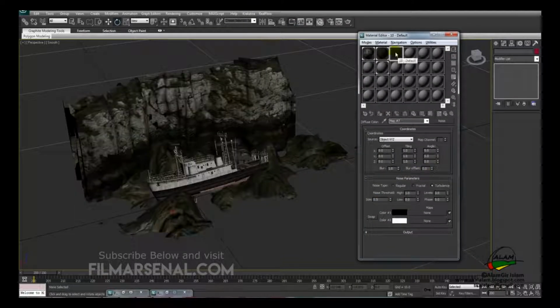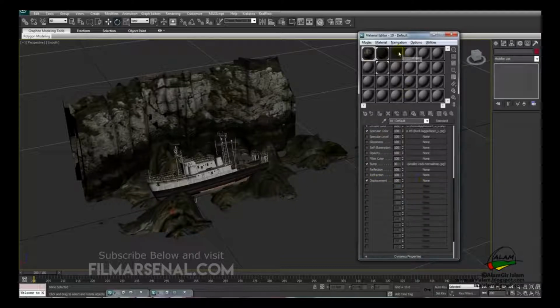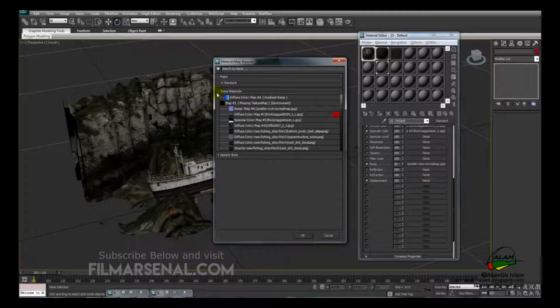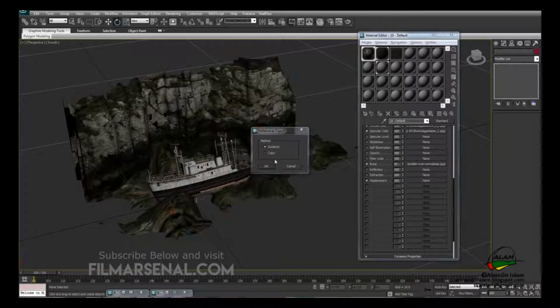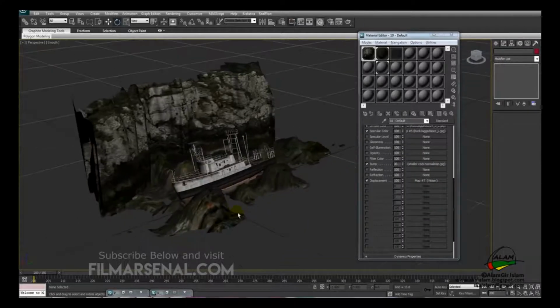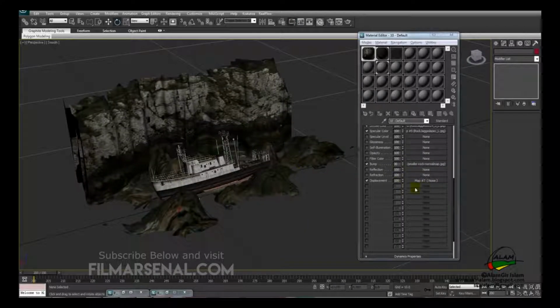So now we'll apply this in displacement. We'll click on none, and from sample slots we'll choose the noise and choose instance and hit OK. So we have applied the noise on the displacement slot,